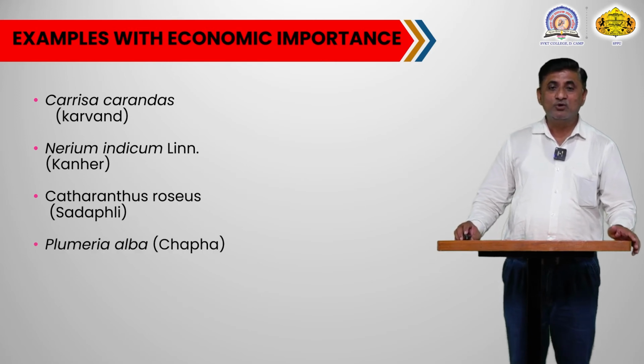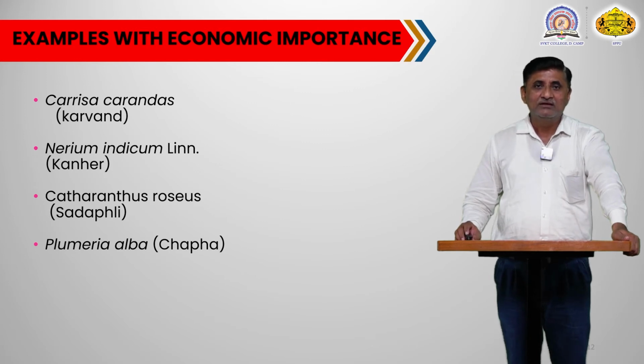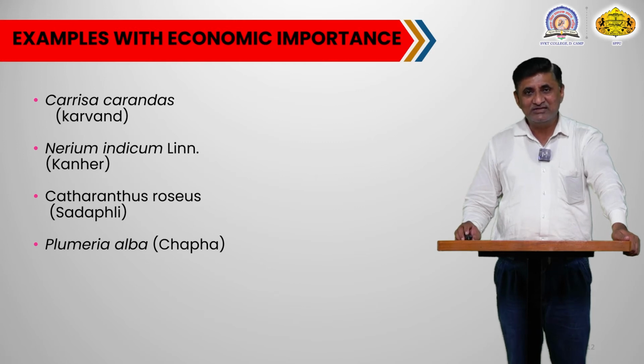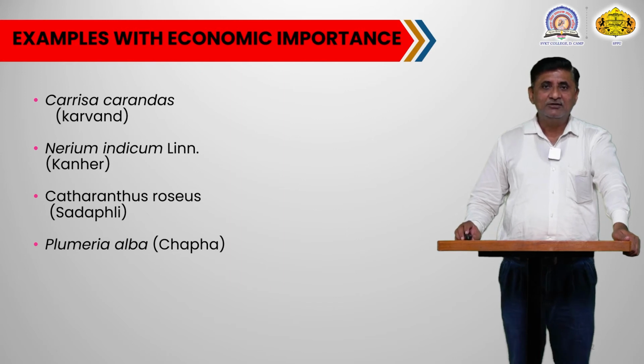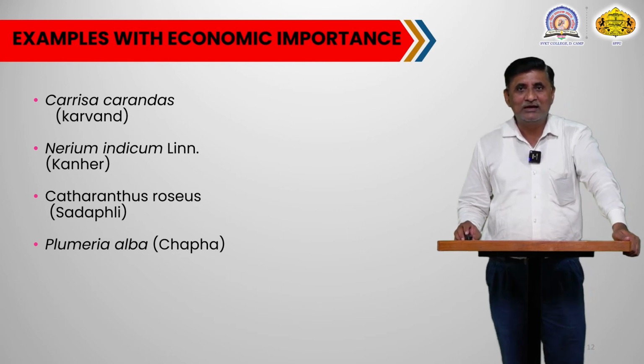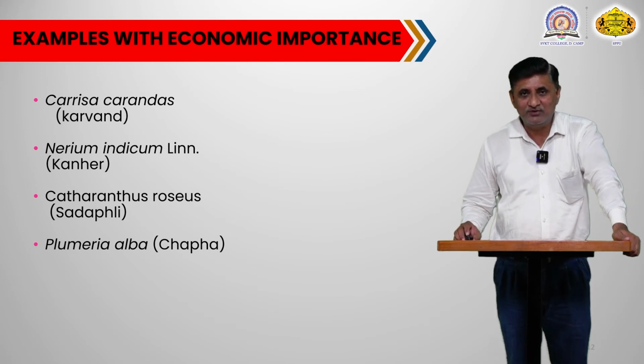In the economic importance, the first plant shown on the screen is Carissa carandas. Commonly this plant is called the Karvanda plant. In most of the deciduous forest areas, this plant is found widely grown, and during early summer this plant produces flowers and bears fruit. Those fruits, both before and after ripening, are very useful for tribal people.